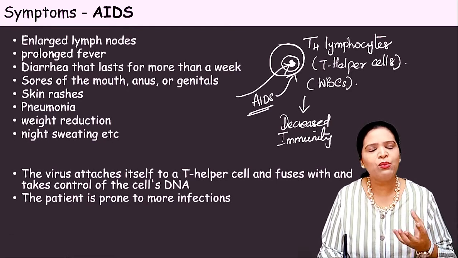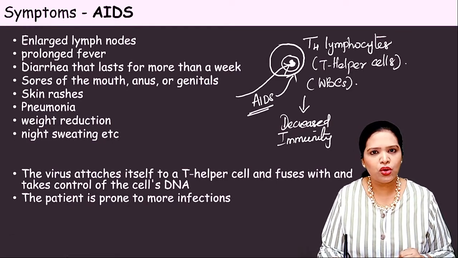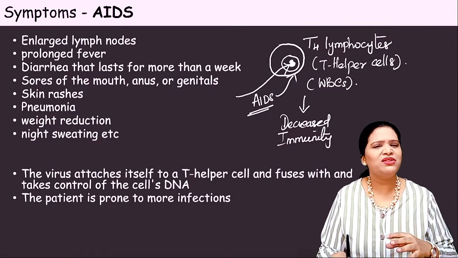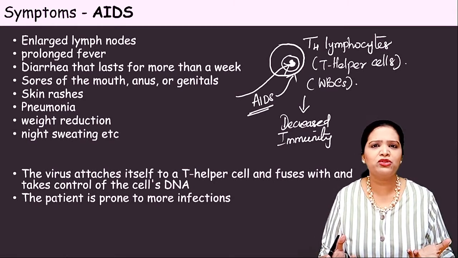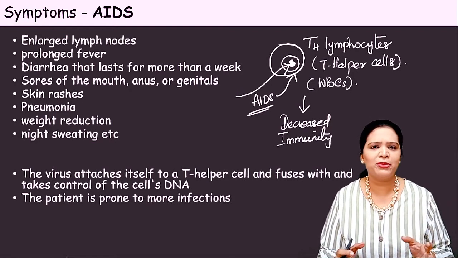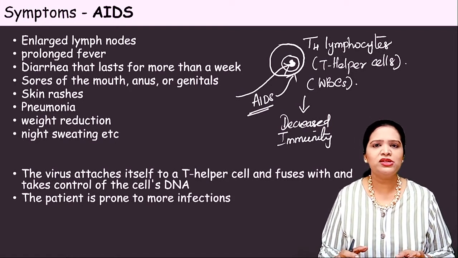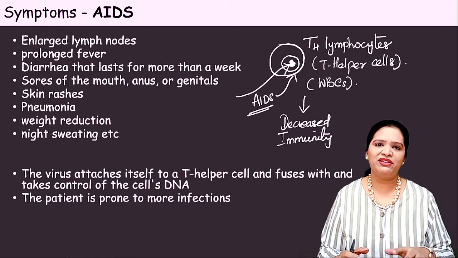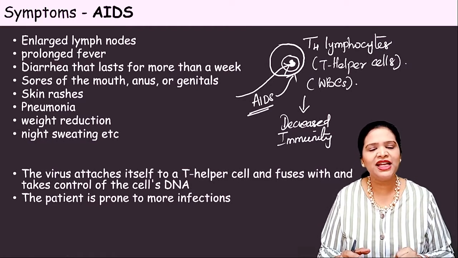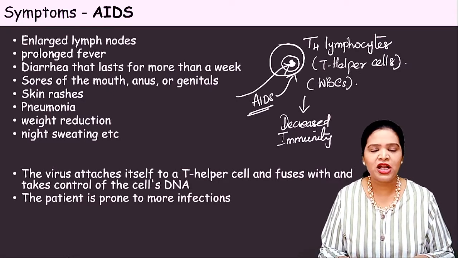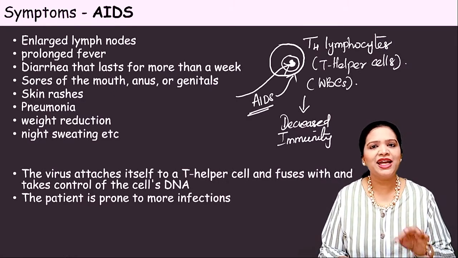The patient will have very little immunity. We are surrounded by different microorganisms, in air, water, everywhere. If our immune system is strong enough, it will not affect us, though it enters our body. If our immune system is weakened, then any organism could cause infection. That is the problem occurring in the AIDS patient.